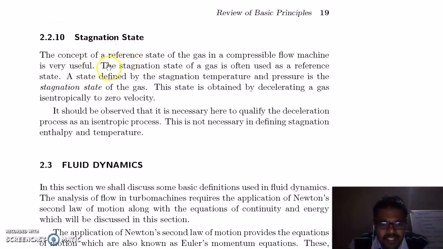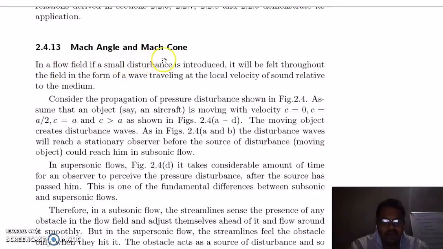Stagnation state. The concept of a reference state of a gas in a compressible flow machine is very useful. The stagnation state of a gas is often used as a reference state. A state defined by stagnation temperature and pressure is the stagnation state of the gas. So this state is obtained by decelerating a gas isentropically to zero velocity.